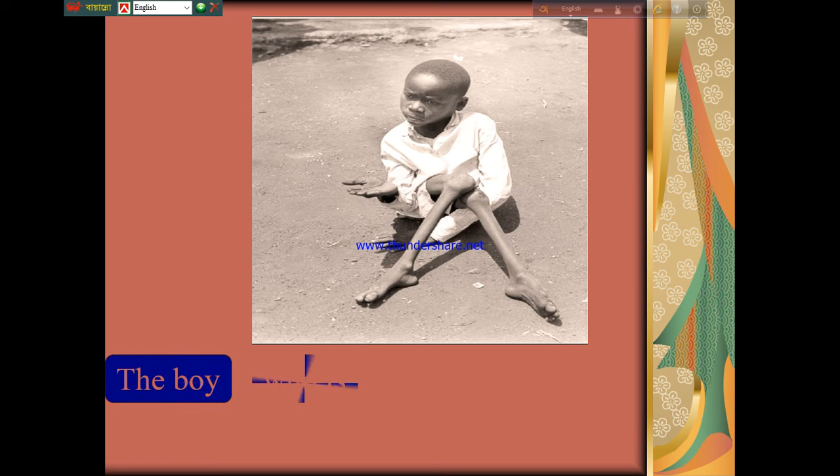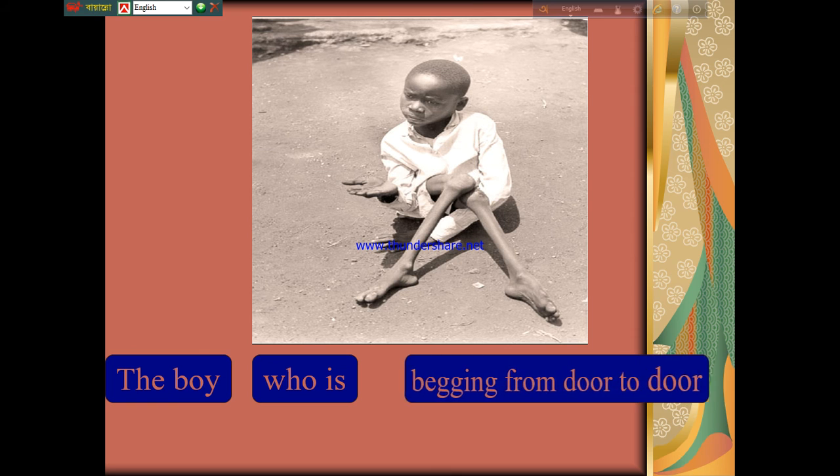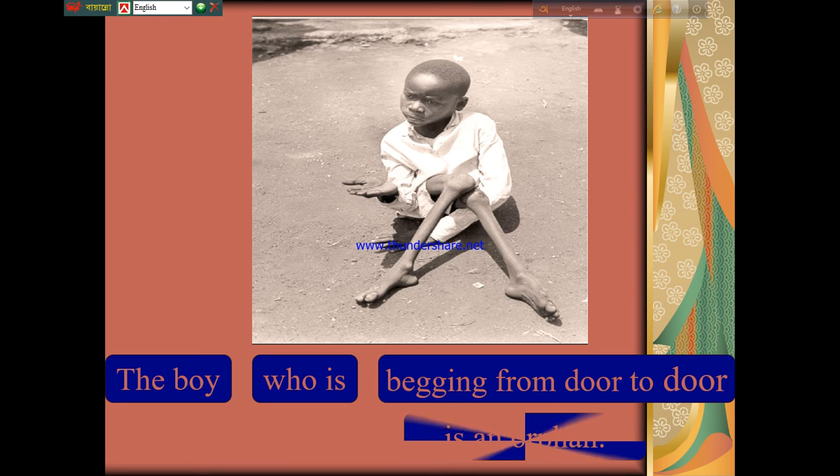Let's see another example. The boy who is begging from door to door is an orphan. So you see here who is a relative pronoun.